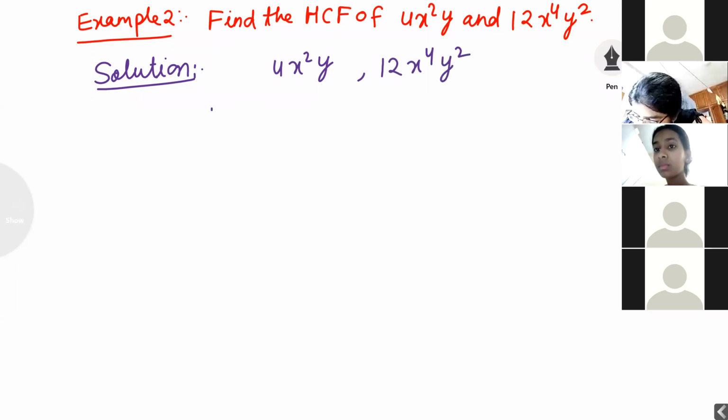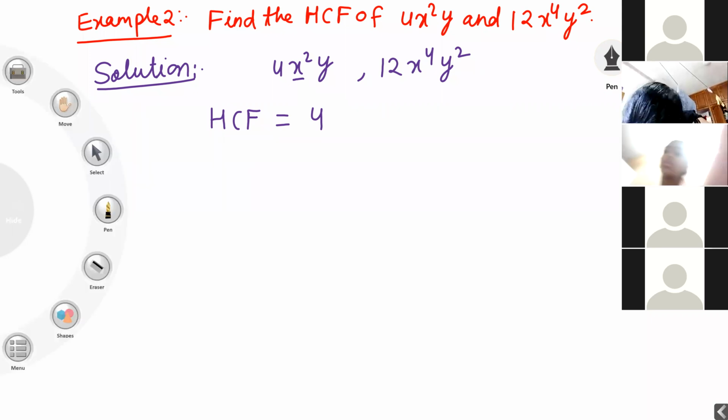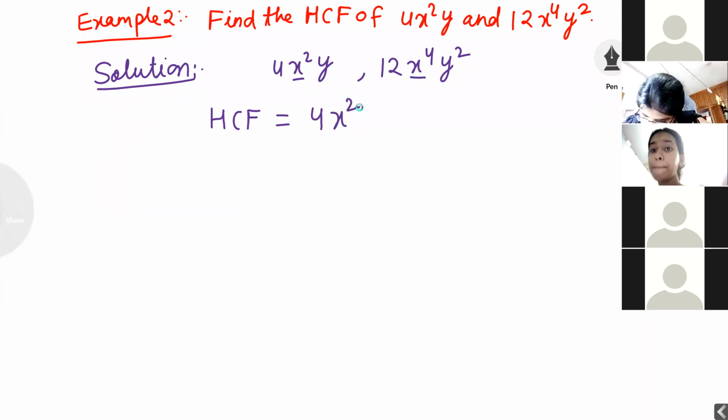I want to find out the HCF. Firstly, I want to check 4 and 12 come in which table: 4 table. Least degree of the variables x and y I want to take. x square is there, first is x square. Second is x power 4. Least degree of the variable I have taken common.